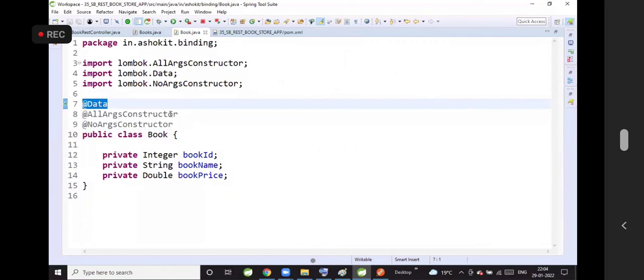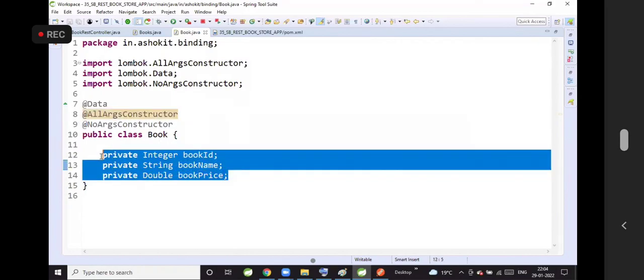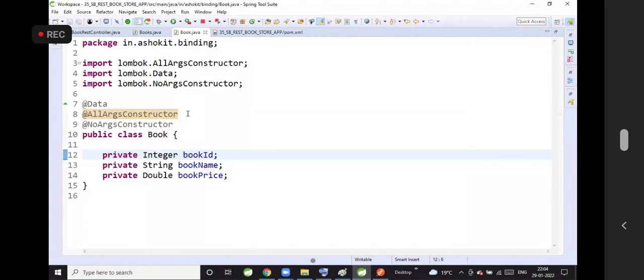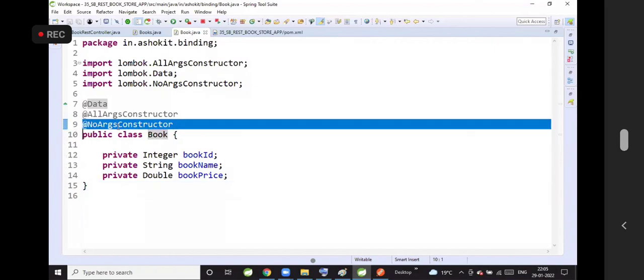This is @AllArgsConstructor, which generates the parameterized constructor for all these variables. In Java, whenever we add a parameterized constructor, the compiler will not give a default constructor. You got my point? That is the reason I have added one more annotation called @NoArgsConstructor, which generates the zero-param constructor for the class.